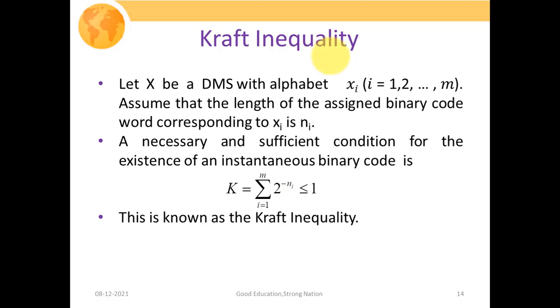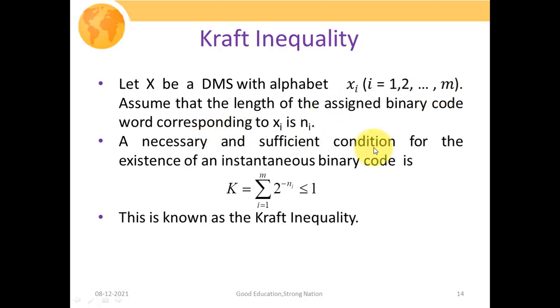Now the next topic is the Kraft inequality. Kraft inequality basically provides the basis for the existence of an instantaneous binary code. It gives us a bound by which we can say whether an instantaneous binary code exists or not. Let X be the discrete memoryless source generating symbols x1, x2, x3 up to xm. Assume that the length of the assigned binary code word corresponding to symbol xi is ni. It means symbol x1 will have n1 bits, symbol x2 will have n2 bits, and similarly symbol xm will have nm bits.